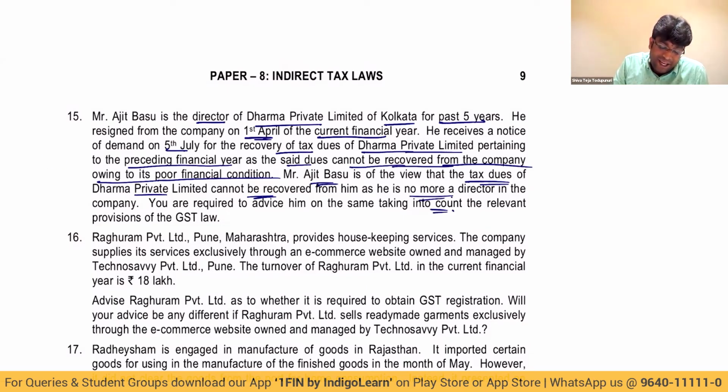So this concept is given by section 89, liability of directors of a private company, where it clearly says if there is any tax, interest, or penalty due from the private company, then all the directors are jointly and severally liable for the dues for the time when they were a director. However, if the director proves that there is no gross negligence, no breach of duty, or no misfeasance on the part of Ajit Basu, then very clearly he is not liable. Next point.